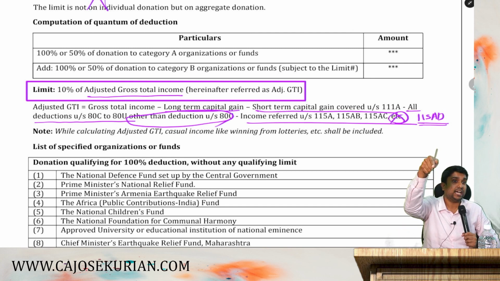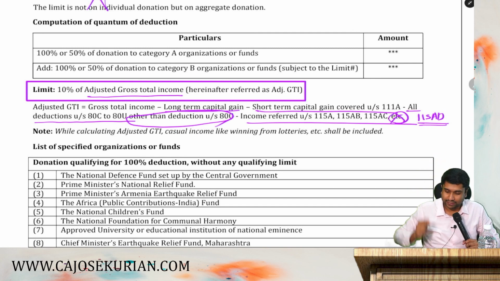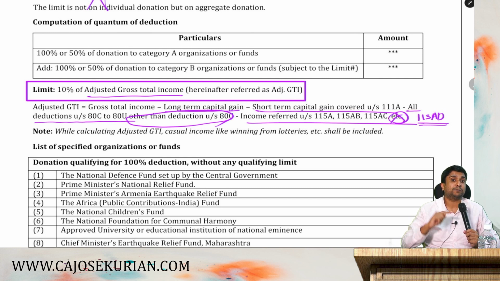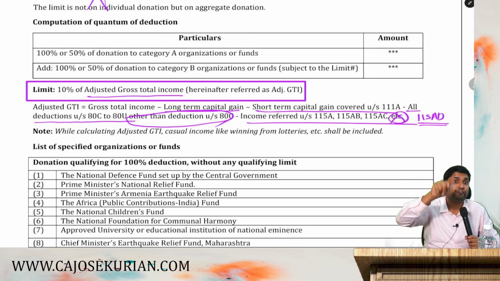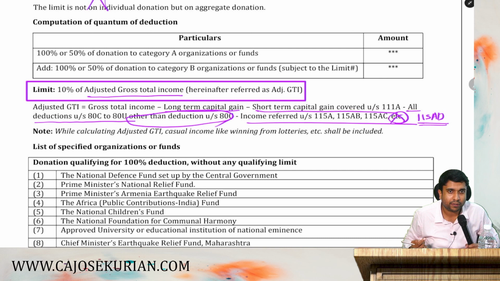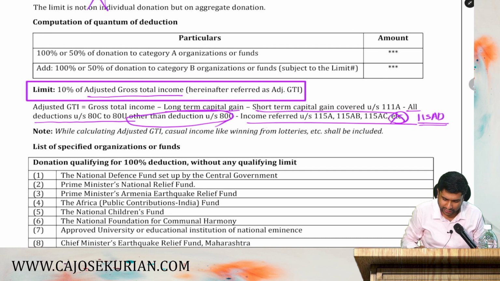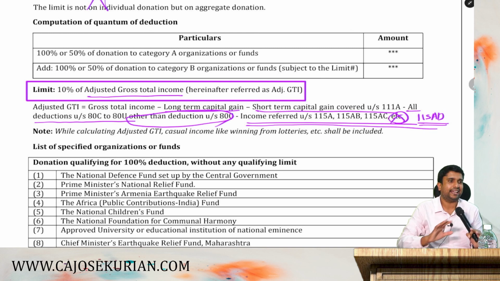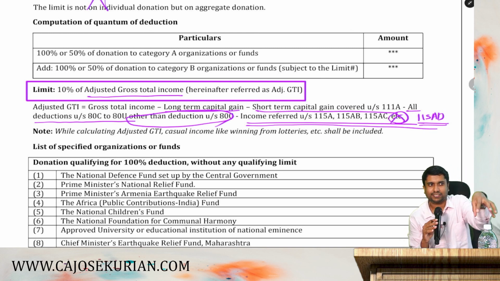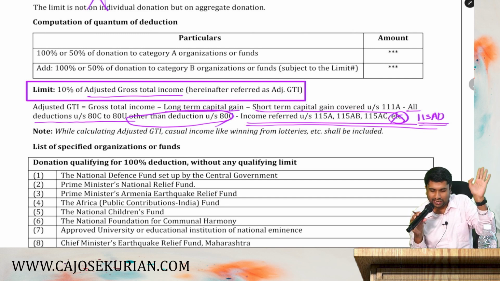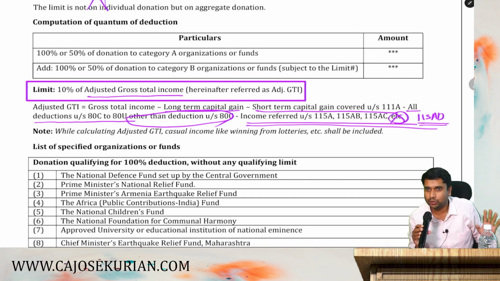GDR, dividend income, etc. Then 115AD, specified funds and FIIs. Hope you remember. In the inter syllabus, this 115A, AB, AC, AD is not there. When it comes to the final syllabus only, we need to think about this. Are you all with me?